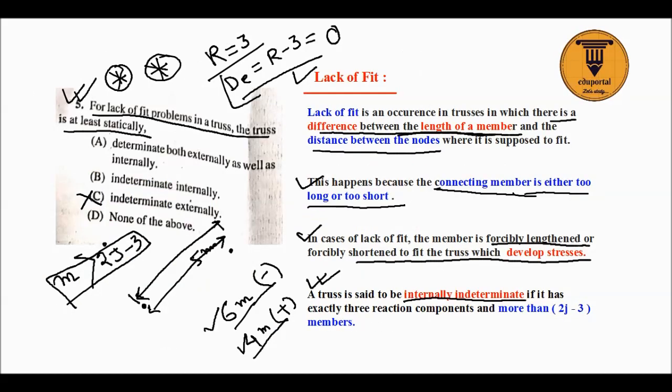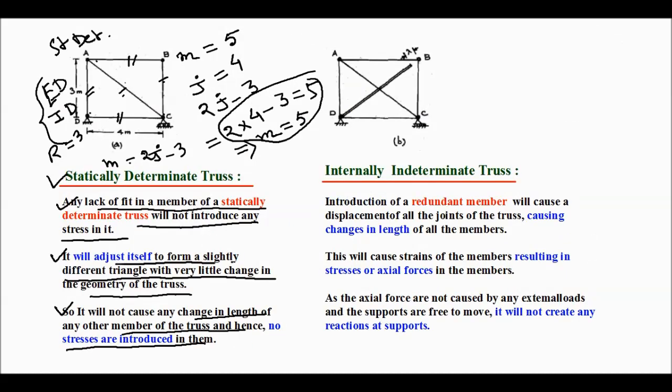So here option A is wrong, sorry, option A is wrong, C is wrong. Now internally indeterminate truss: introduction of a redundant member. So here it is determinate. So here DB member, this member is redundant member. It will cause a displacement of joint of truss, causing the change in length of all the members.